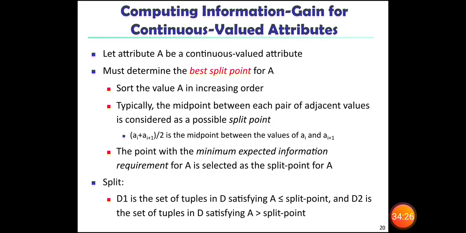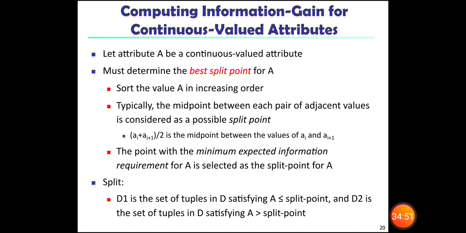For example, if a_i is the first value and a_(i+1) is the second value, to find the midpoint we add both and divide by 2. So we get the midpoint between the values a_i and a_(i+1).